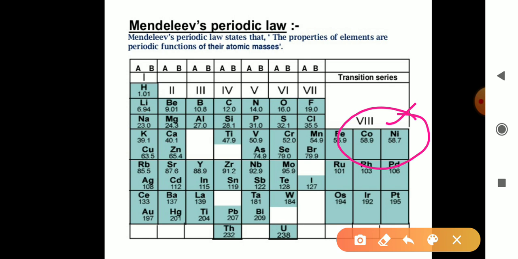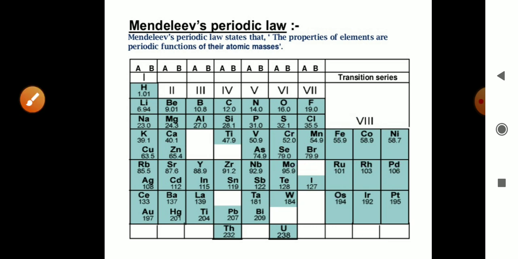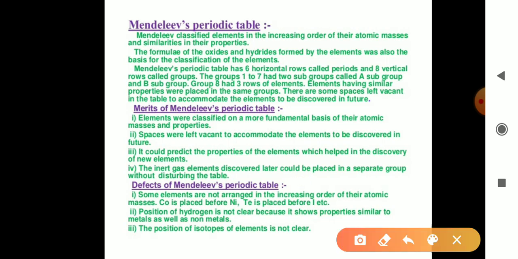So here is the mismatch with Mendeleev's law: it is not increasing order, here the order becomes decreasing. The same example is for tellurium and iodine also. Tellurium atomic mass is 128 and iodine 127. So iodine should come first, but here again there is a mismatch in the arrangement. So this is one of the limitations or demerits of Mendeleev's periodic table.